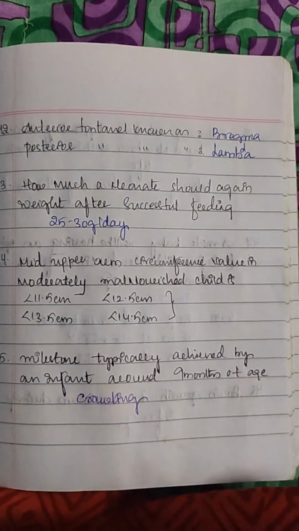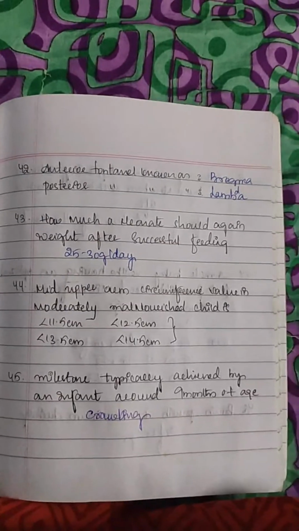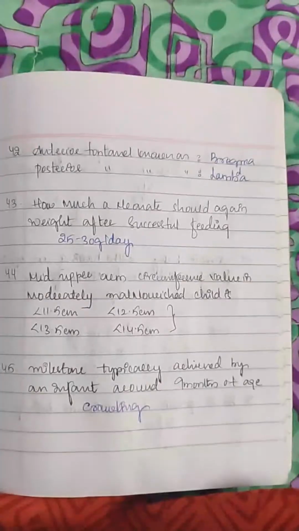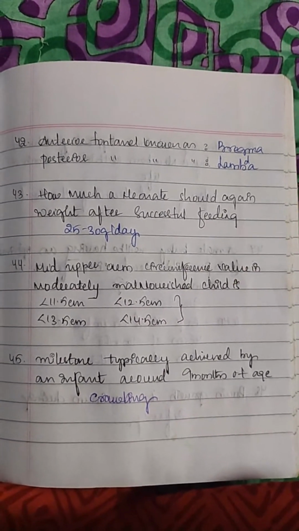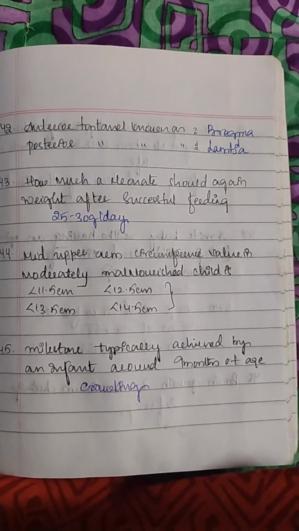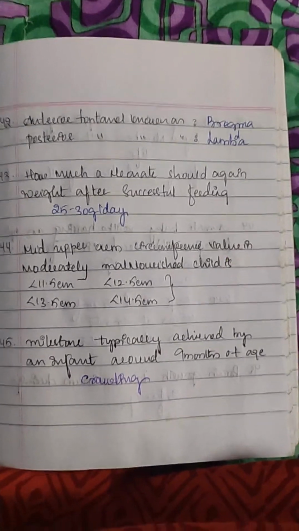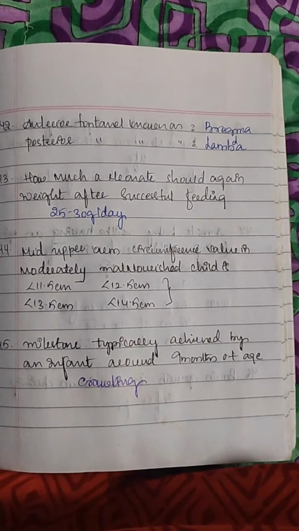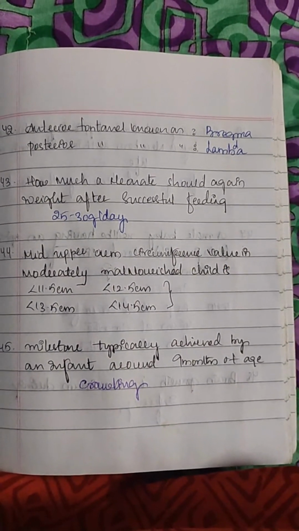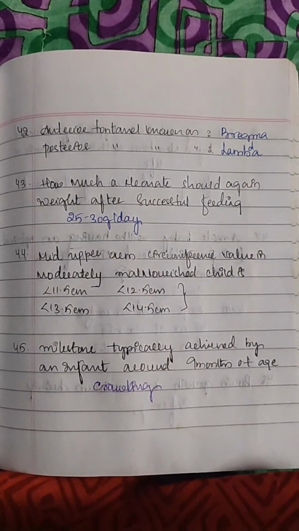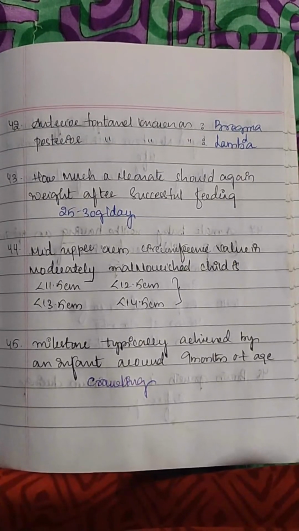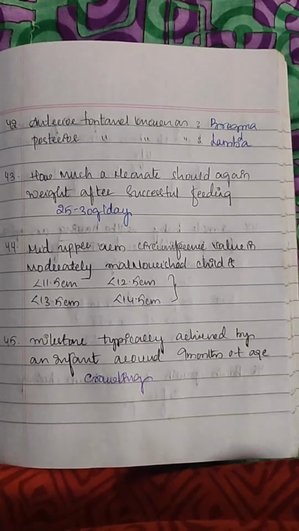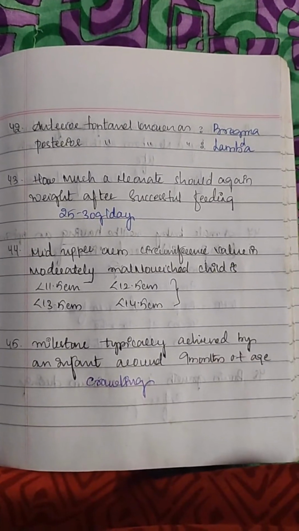The next question, the anterior fontanelle is known as bregma, the posterior fontanelle is known as lambda, and how much a neonate should gain weight after successful feeding, that is 25 to 30 grams per day. Then mid-arm circumference value in a moderately malnourished child is: less than 11.5 centimeters, less than 12.5 centimeters, 13.5 centimeters, or less than 14 centimeters. Give your answer in the comment box.